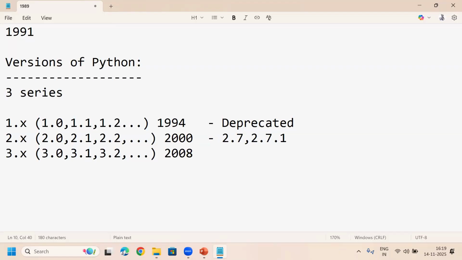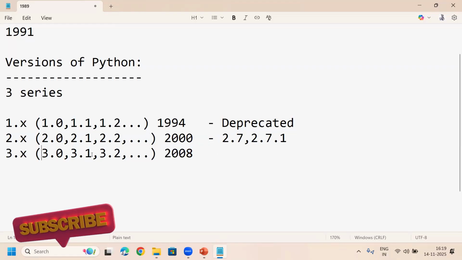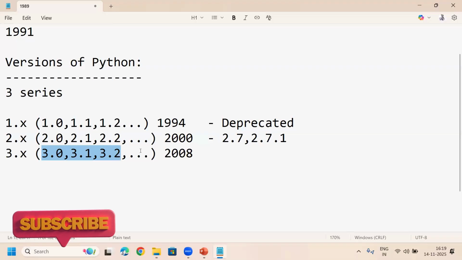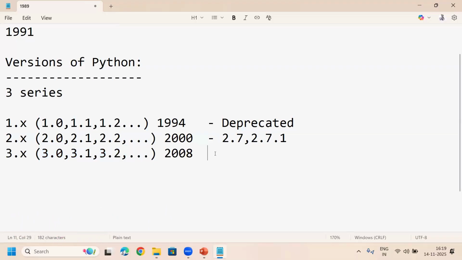Suppose you want to design a new app using Python, then you can start with the 3.x series of Python software. In this series, 3.0 was introduced or released in the year 2008. Here also we have subversions: 3.1, 3.2, and so on. But in this also, we have to decide from which version to use. At least, in the 3.x series we have 3.0, 3.1, 3.2, all these.